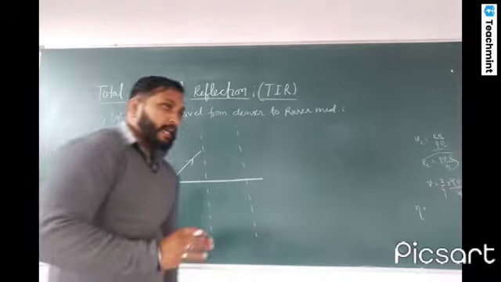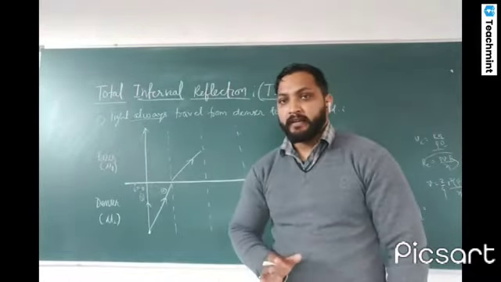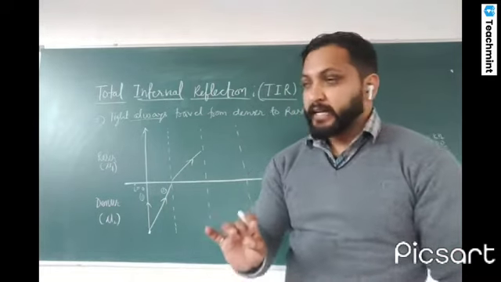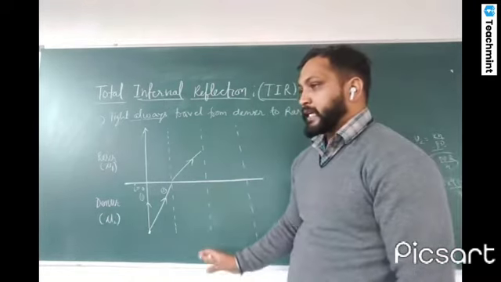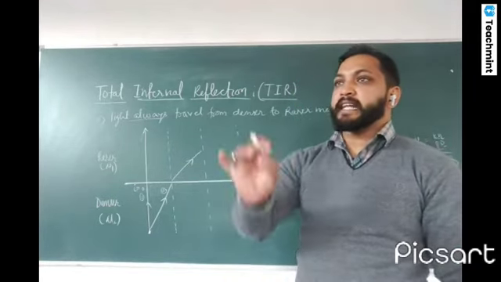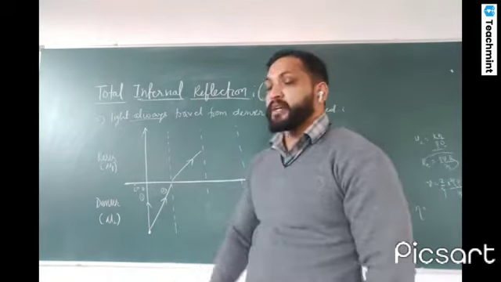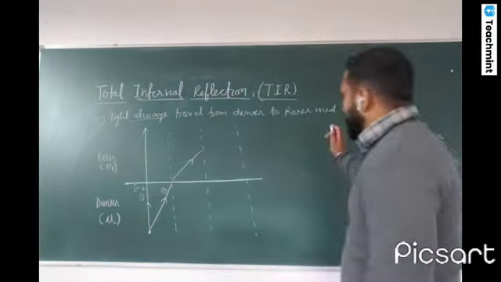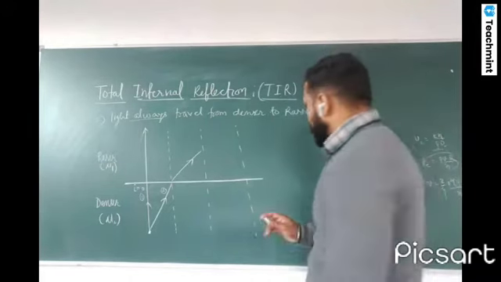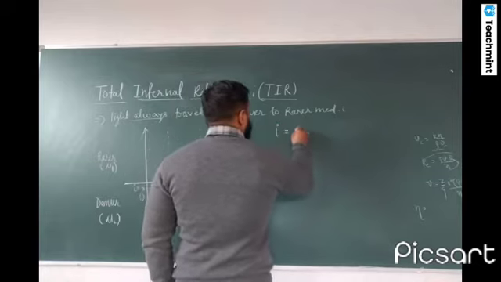Now the angle of refraction can be maximum 90 degrees. Refraction cannot be possible more than 90 degrees. So let's consider the value of incident angle such that for that value, the angle of refraction becomes 90 degrees. That angle of incidence is known as the critical angle, the value ic.